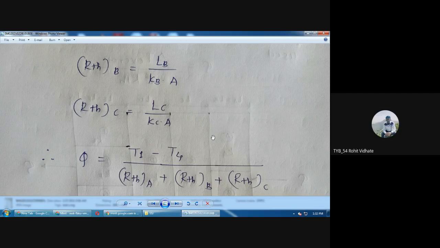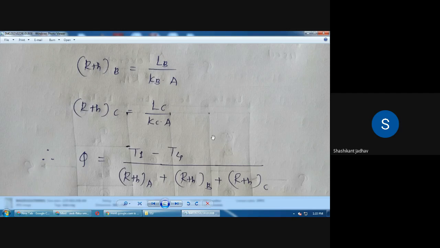Sir, T1 minus Tn, T1 minus Tn plus 1. Correct. When there are 3 layers, what do we say? T1 minus T4. If 3 layers are there, then T4 is there. If n number of layers is there, then instead of T4, Tn plus 1 is there. You have to increase by one more than the number of layers, because with 3 layers the temperature range was T1 minus T4. If n number of plates are there, then T1 minus Tn plus 1.